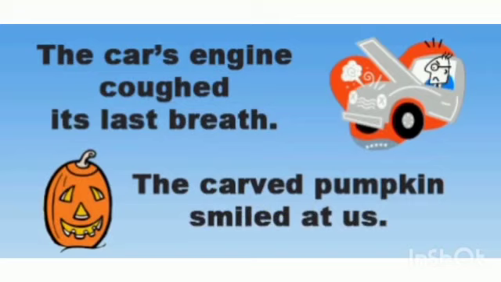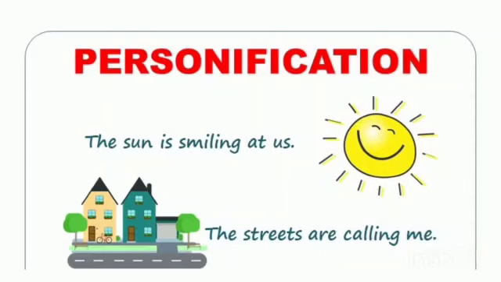Next sentence is, the carved pumpkin smiled at us. The pumpkin is a non-living thing. Have you ever seen any vegetable smiling at you for not probably eating that vegetable? No, that is not true again. So these are some examples. The sun is smiling at us.